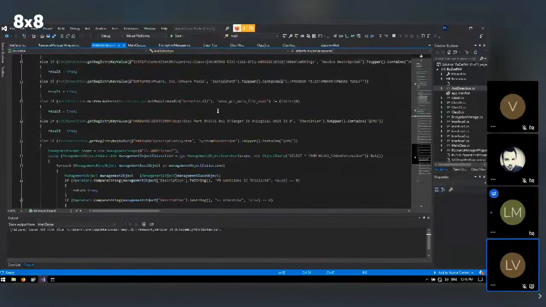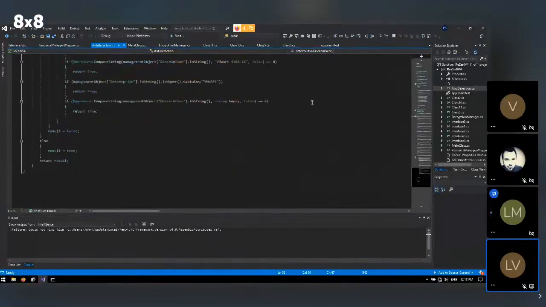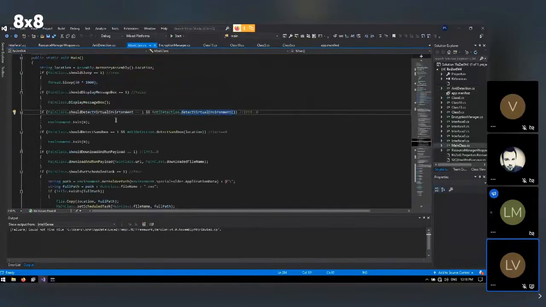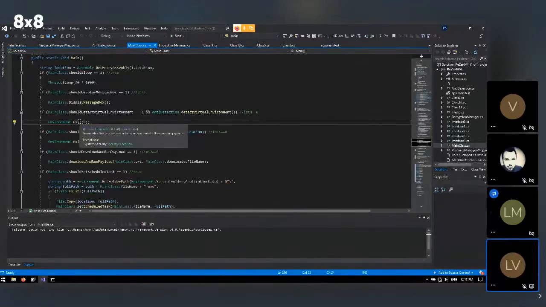It checks for Wine in this case, if you were to run and emulate it, and then it either returns true or false if it found something. And if it should check and it finds something, because then both are true, then the program exits. So it just cancels itself when it's running in here.